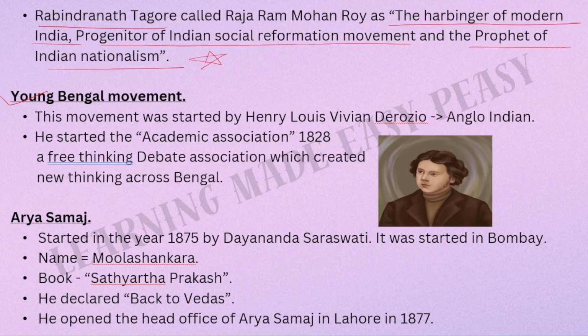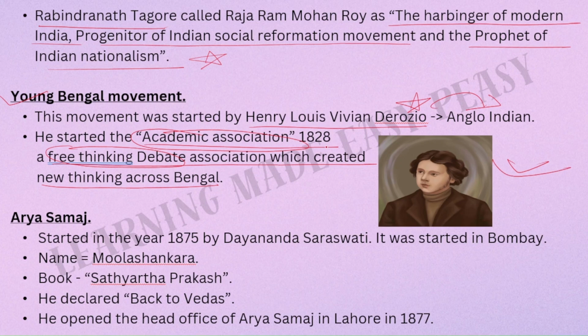Young Bengal movement, the second one. This movement was started by Henry Louis Vivian Derozio. Important person, he was an Anglo-Indian. He started the Academic Association in 1828, a free thinking debate association which created new thinking across Bengal. What was this Academic Association? It was a free thinking debate association which created a new awakening, new thinking across Bengal. Can you see this picture over here? This is a picture of Henry Louis Vivian Derozio.